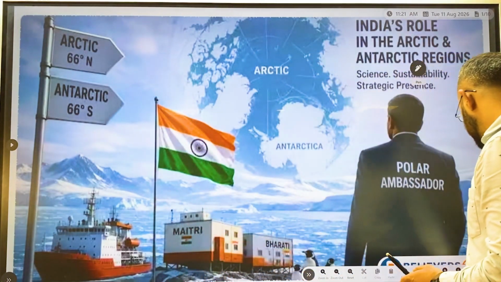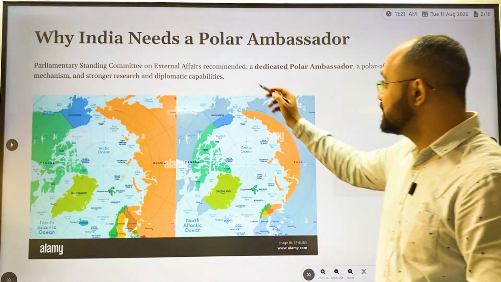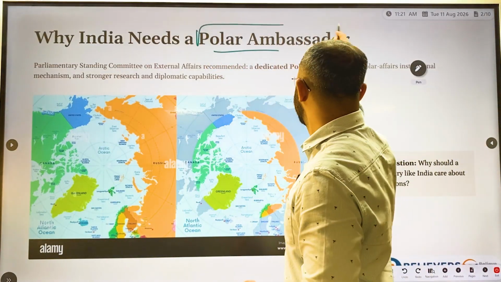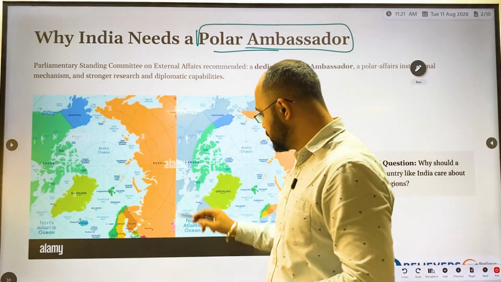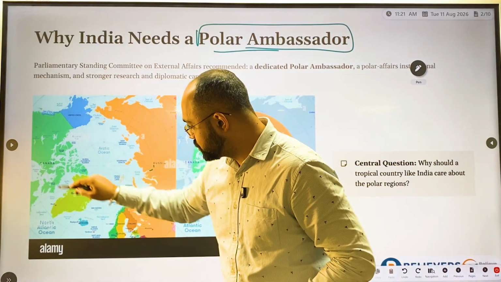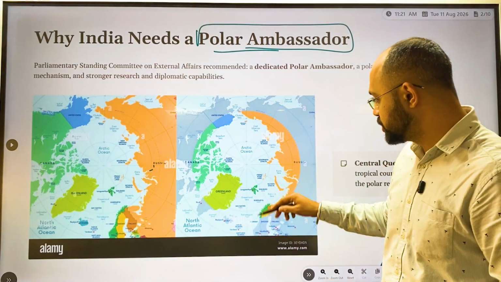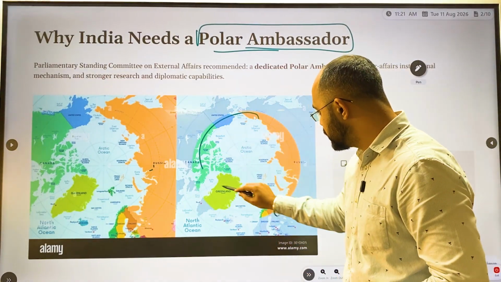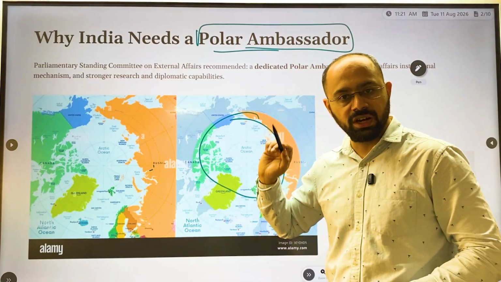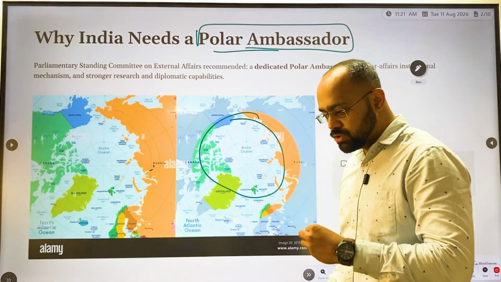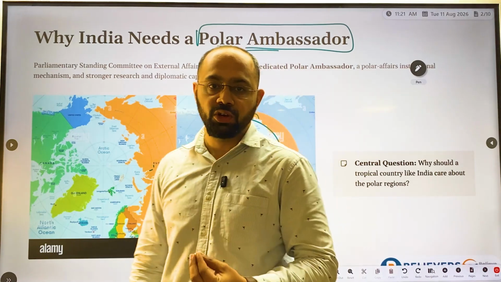First we'll understand why India needs this Polar Ambassador. If you see the poles, you can see numerous European countries around it, and some Asian countries also, like part of Russia. This is where the complete Arctic Ocean is. Why is India interested?